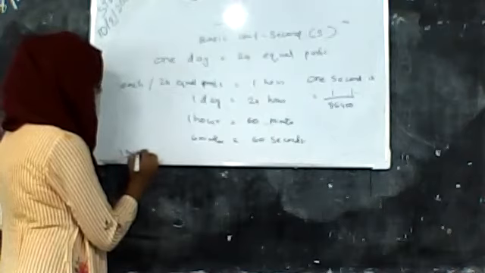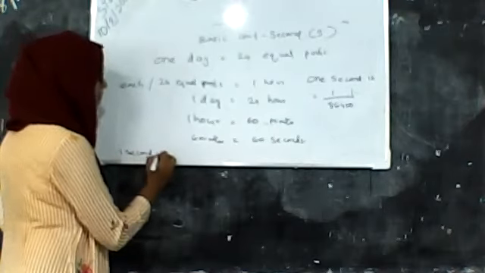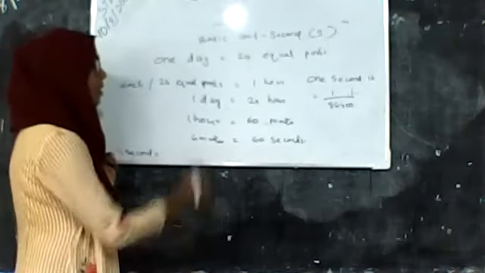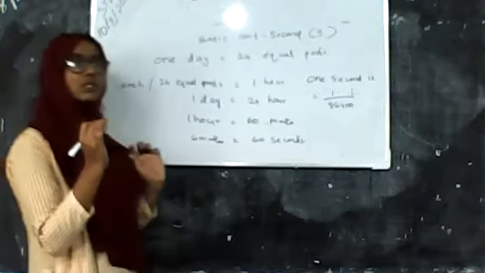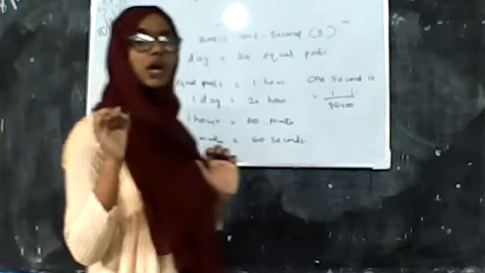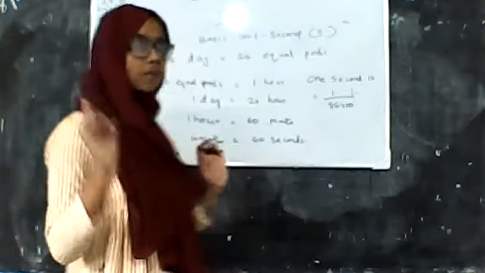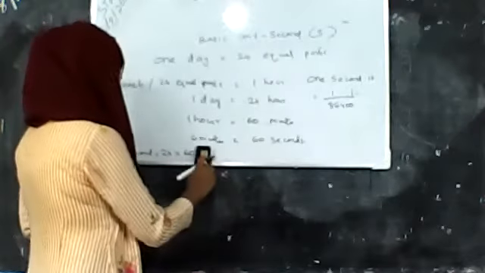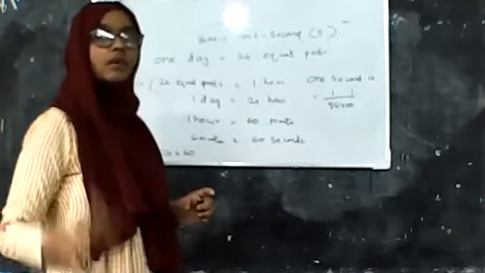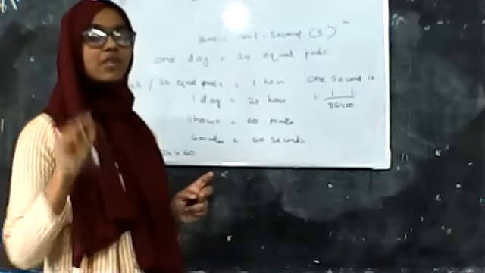24 hours in a day, that is 24 into 16, since each hour has 16 minutes. And each 1 minute has 16 seconds.